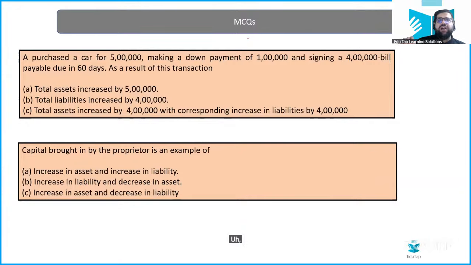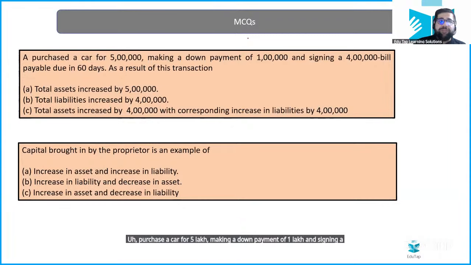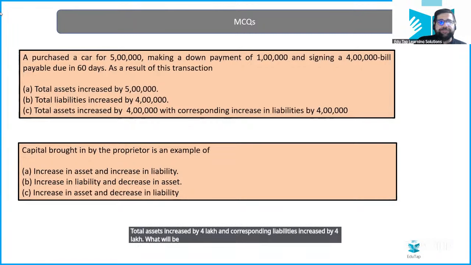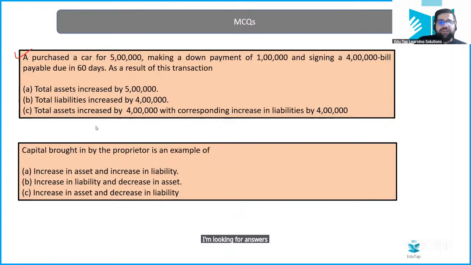A purchased a car for 5 lakh, making a down payment of 1 lakh and signing a 4 lakh bill payable in 60 days. A bill payable in 60 days is not a long-term liability, it is a current liability. As a result of this transaction, options: assets will increase by 5 lakh, total liabilities increase by 4 lakh; or total assets increase by 4 lakh and corresponding liabilities increase by 4 lakh. What will be your answer? I'm looking for answers for question number 1. If you do not reply to this, then you are wasting your time, my friends.